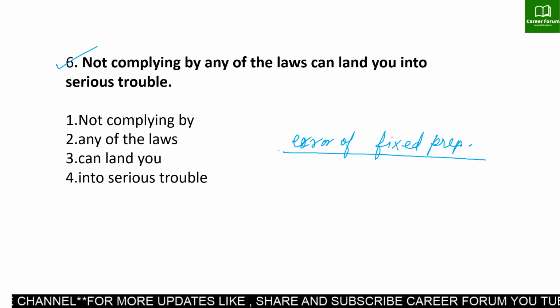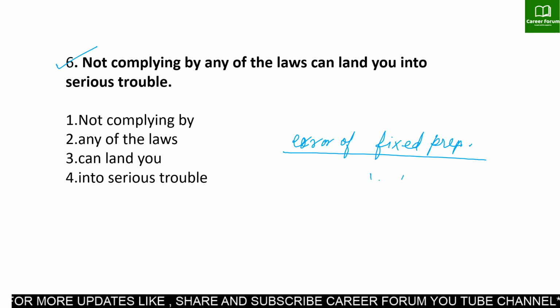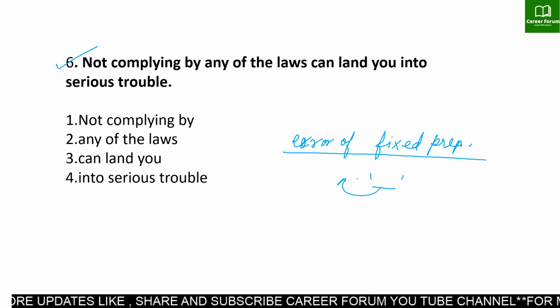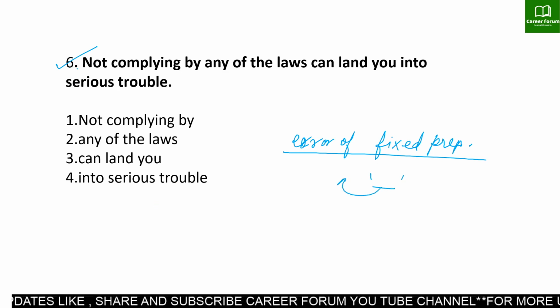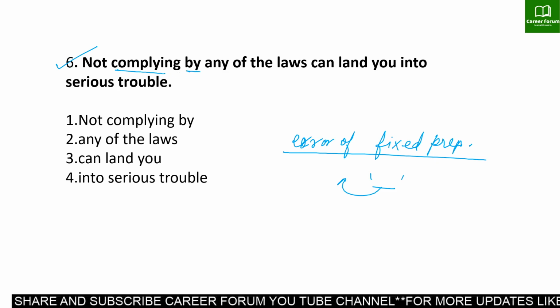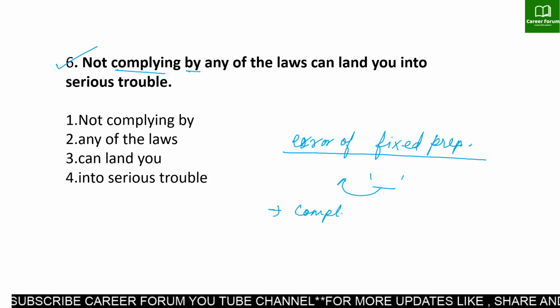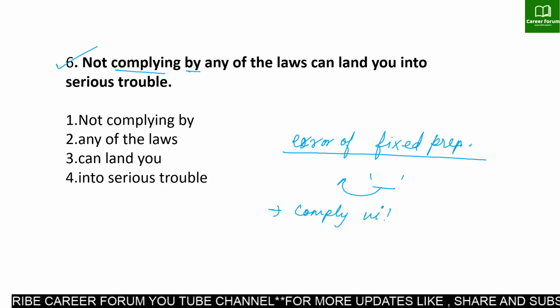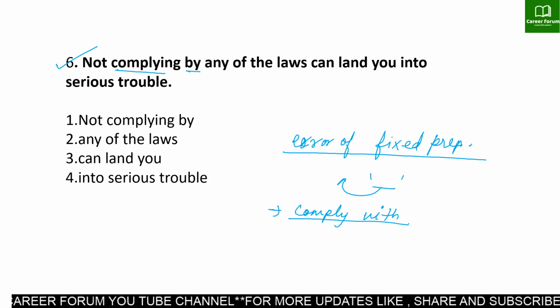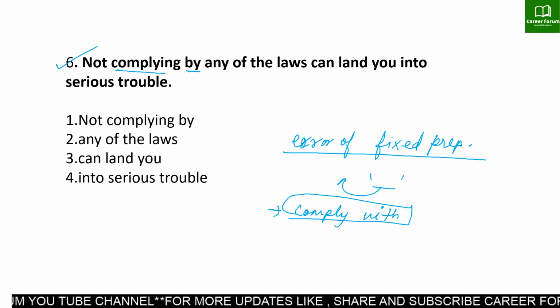A fixed preposition is a phrase where a preposition is fixed with its respective verb form. Here we have "comply" and then "by." We typically use "comply with." Comply with is the correct phrase. There is no phrase like "comply by."